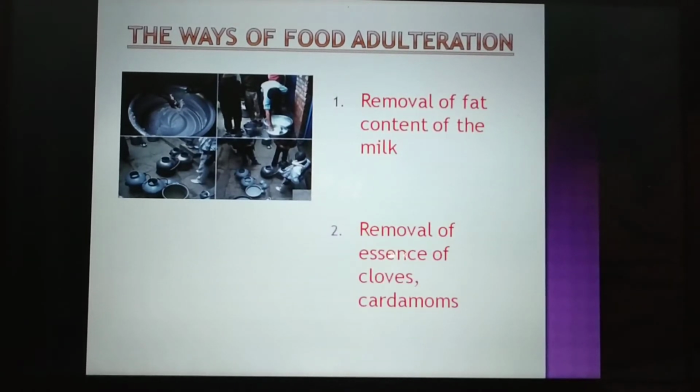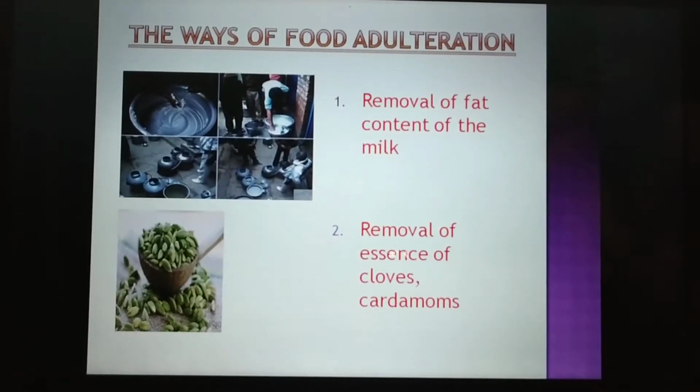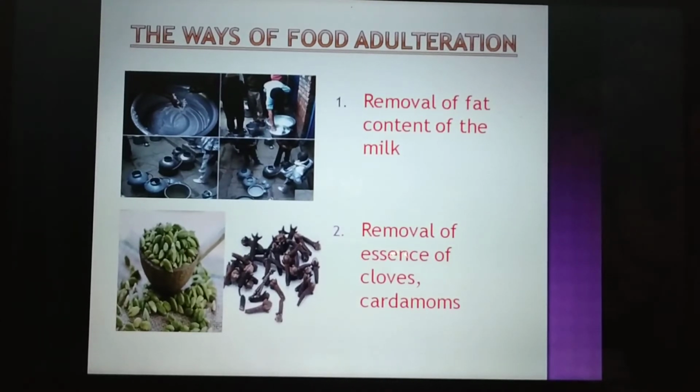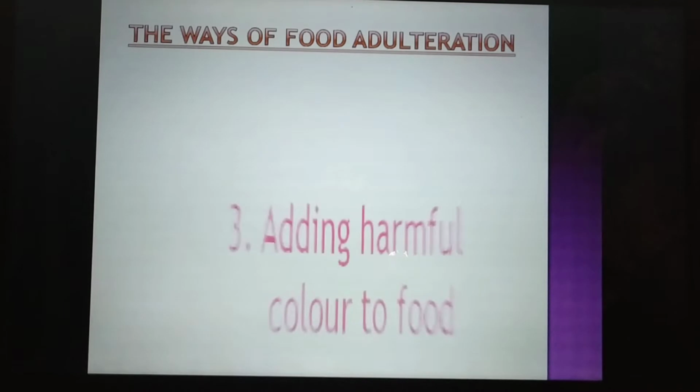Then second, removal of essence of cloves. Now in milk we are removing the fat, and in the cloves and cardamoms, elaichi as we call it, sometimes the pure essence is removed. And these products are sold at a low price. Why are they sold like that? Because normally they have been adulterated.